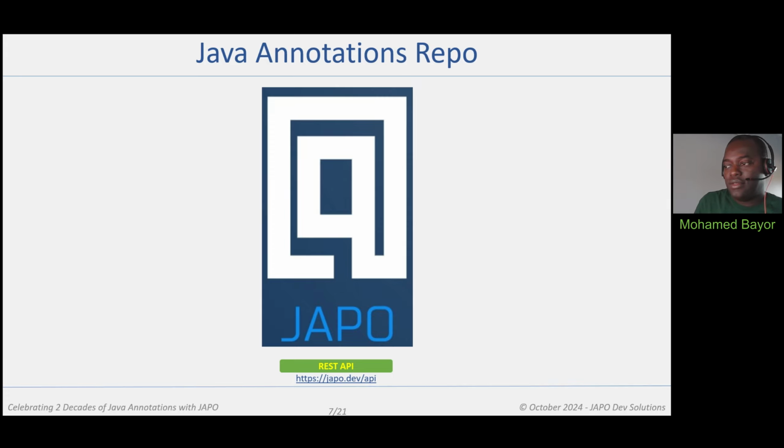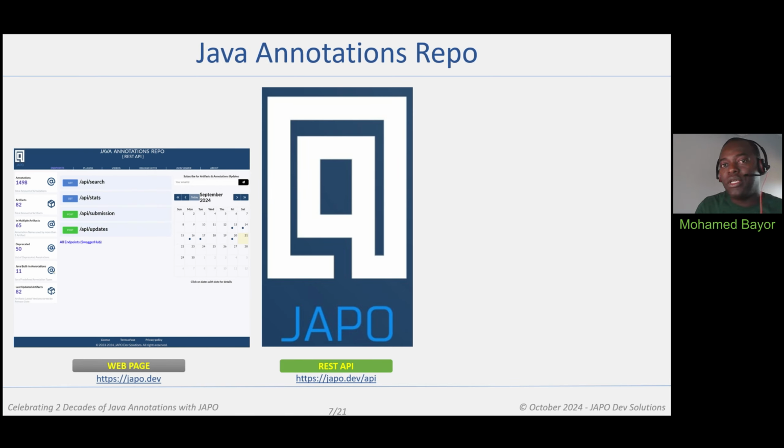JAPO is essentially a REST API. All services offered by JAPO target the Java developers. So we really want it to be reachable in all the many flexible ways possible. And then we started expanding the product from there by adding a web page, which is simply a gate leading your request to the API.